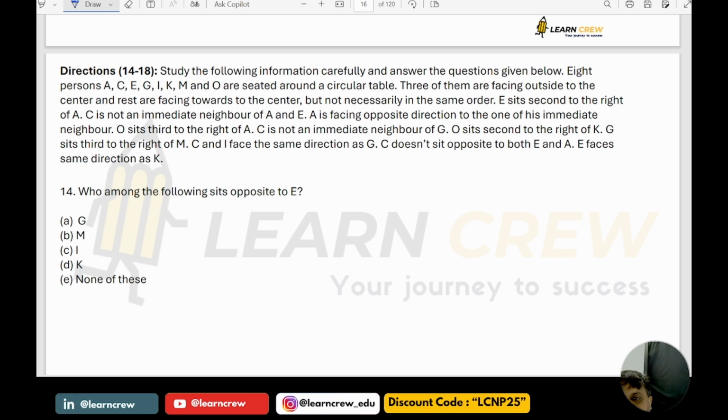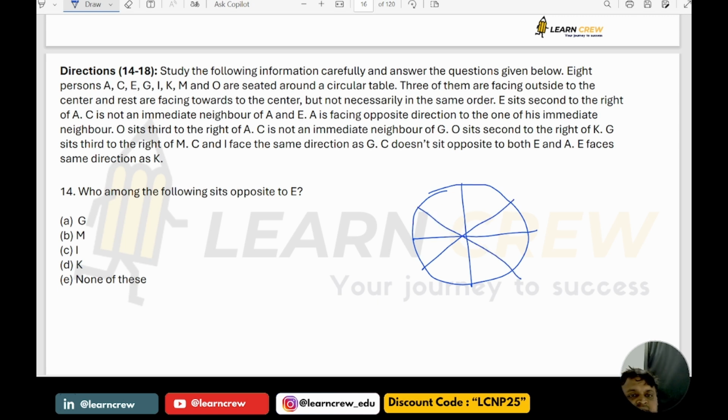C is not an immediate neighbor of G. O is second to the right of K. G is third to the right of M. C and I face the same direction as G. C does not sit opposite to both E and A. E faces the same direction as K. Now please see here, let's use possibilities and take the things.